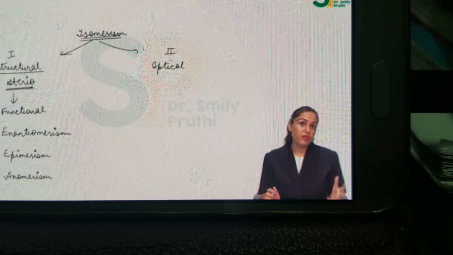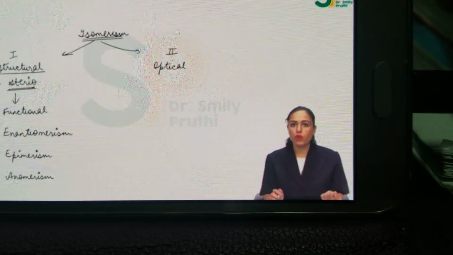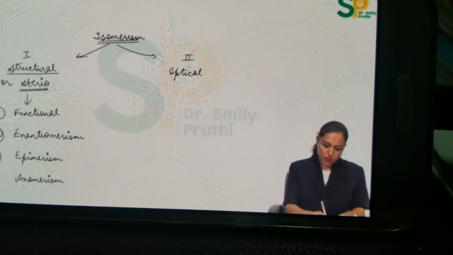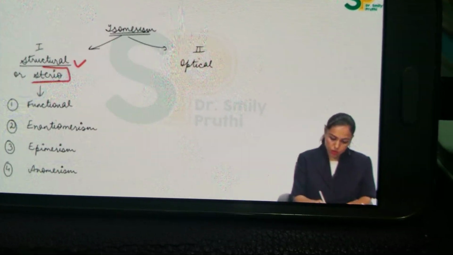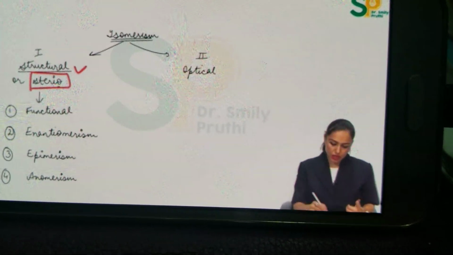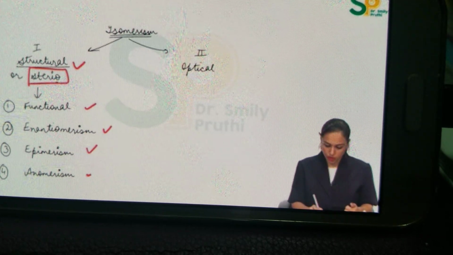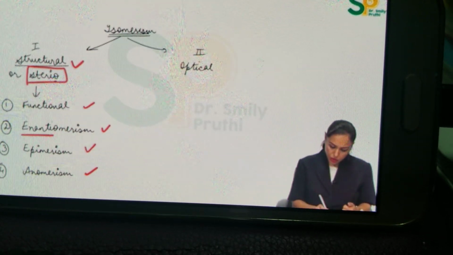I already told you in the previous video that isomerism is of 2 types. When any compound has an asymmetric carbon, it will show both optical and structural isomerism. So the first type is structural isomerism. Stereoisomerism is further of 4 types, that is functional isomerism, enantiomerism, epimerism, anomerism. See again, it is functional, enantio, epi, ano, right?